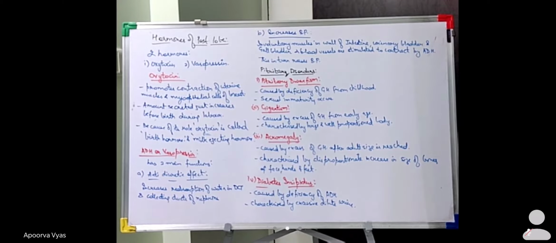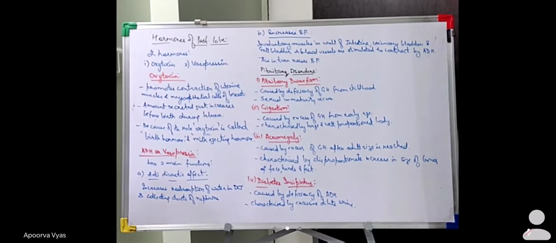What does it mean? When a female is just about to deliver the baby, the concentration of this hormone just shoots up. Immediately, because of the increase in concentration, it acts upon the myoepithelial muscles of the uterus, which starts the labor pain. So labor pain actually starts because of the increase in concentration of this oxytocin hormone.